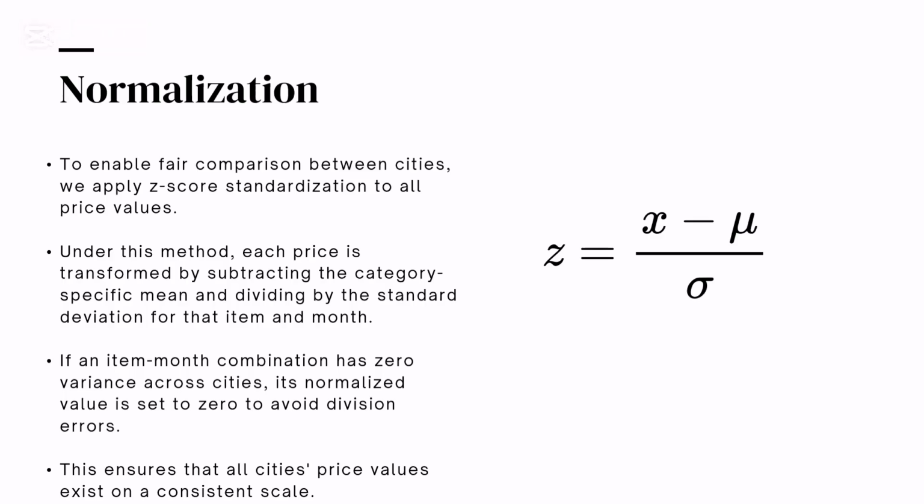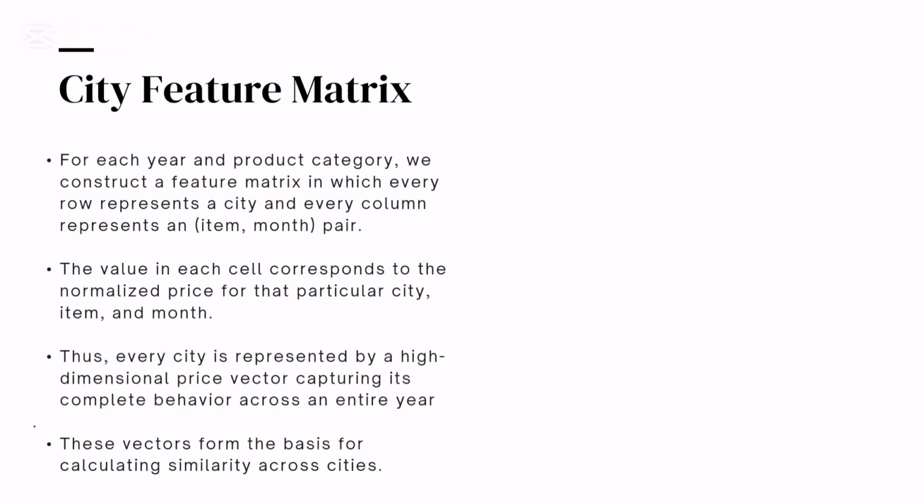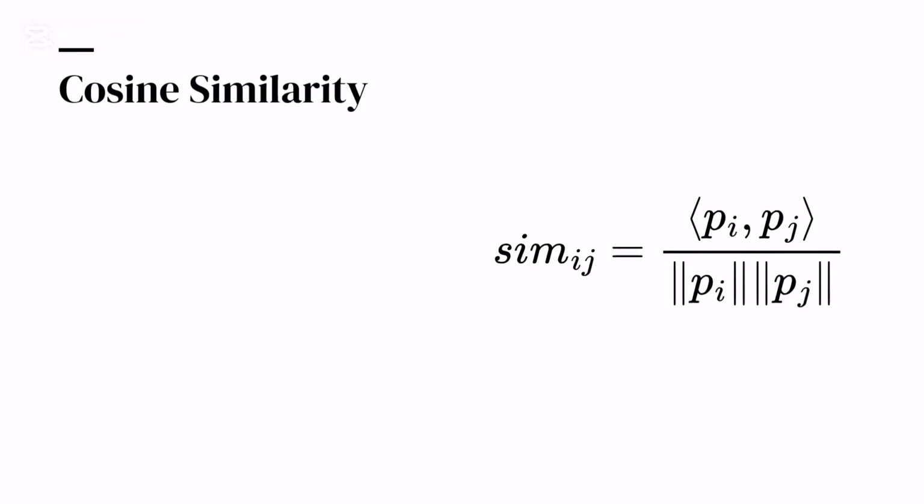And finally, we had to normalize our data by subtracting the mean and dividing by the standard deviation across the cities, so that all of the cities are on a comparable scale, because you cannot really compare cosine values when you have different raw prices. We also added a city feature matrix in which each city has its whole year's worth of price data for a particular category.